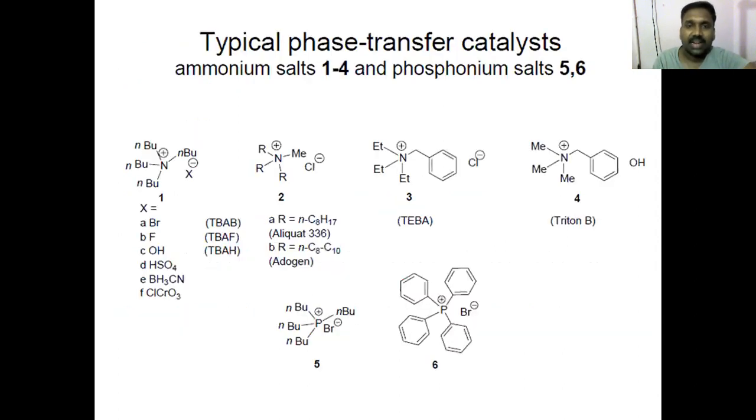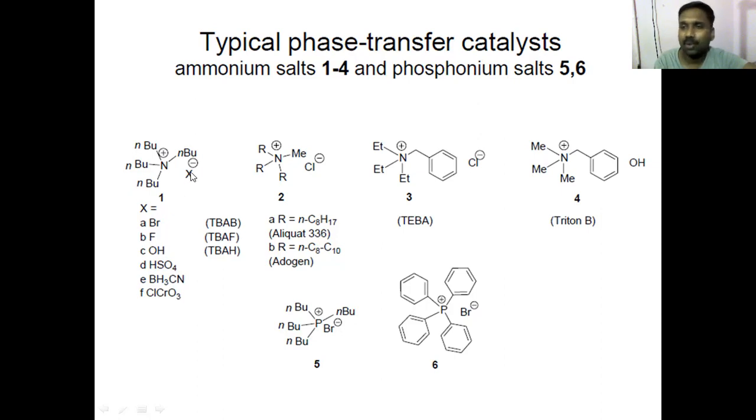Anyways, so which are some examples of phase transfer catalysts? Three sorts of compounds are typically used as phase transfer catalysts. One is quaternary ammonium salts. I hope you know quaternary ammonium salt structures. It has 4 alkyl or aryl chains on nitrogen, so it carries a positive charge which is balanced by a counter ion. So this is N-butyl, N-tertiary butyl ammonium.